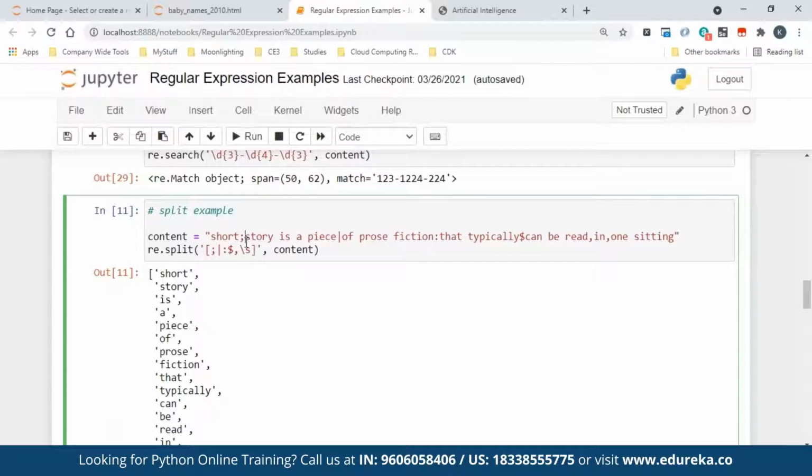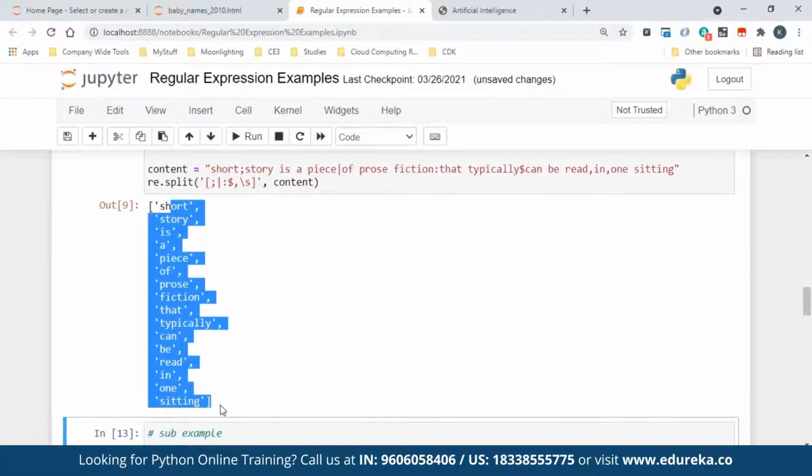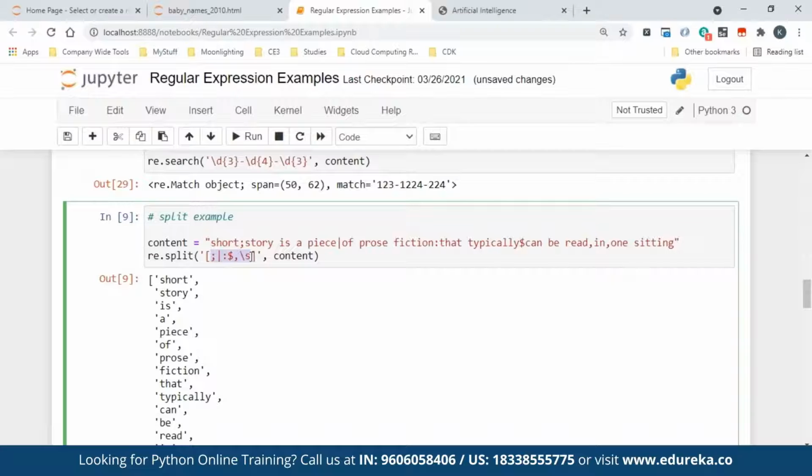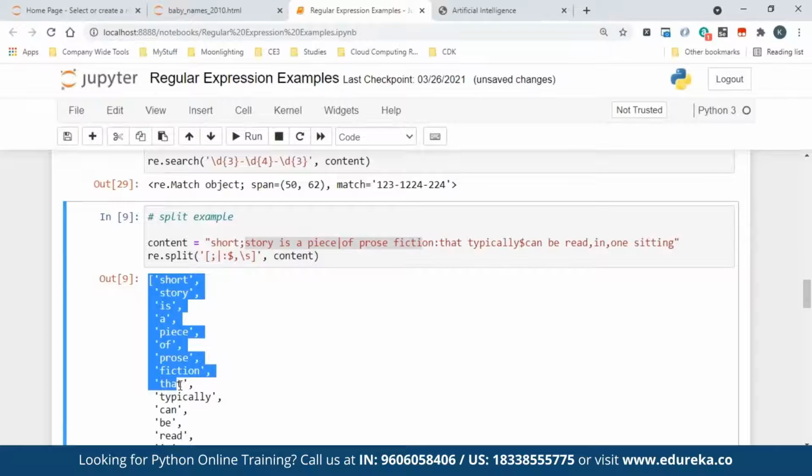Rather than that, the advantage here is you can just apply re.split and give all the symbols you want in square brackets, and automatically it splits your string and gives you words like this. And this is very useful when you do log processing or whatever in real time, because logs will have different information. So you can put all the delimiters using this re.split, and it automatically breaks the string for you and gives it like this. So once you get it as a list, you can easily process it. That's the best part of the split.